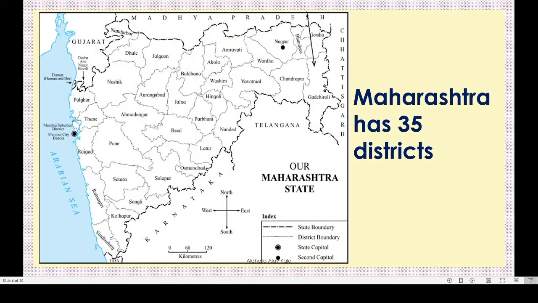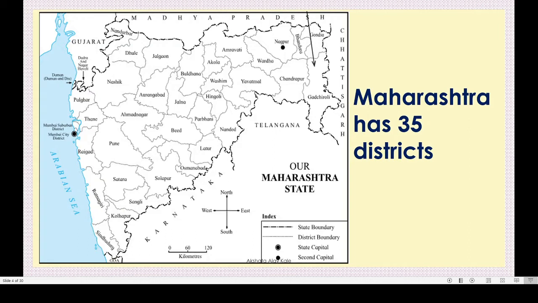Yes, dear children, Maharashtra has 35 districts. You can see here in this map. For example, Thane, Pune, Mumbai, Palghar, Nasik, Ahmednagar, Beed, Latur, like this. There are 35 districts in Maharashtra.